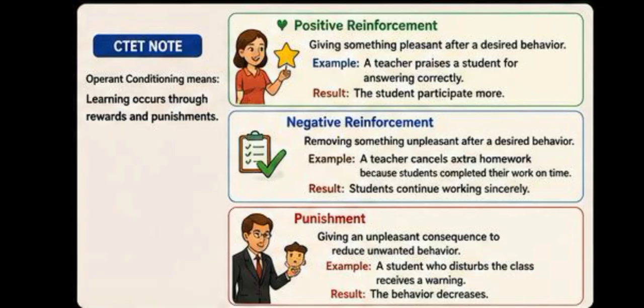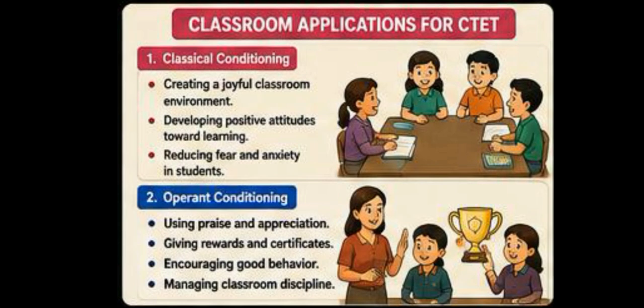Negative reinforcement means removing something unpleasant after a desired behavior. Example, a teacher cancels extra homework because students completed their work on time. Result, students continue working sincerely. Now, what is punishment? Giving an unpleasant consequence to reduce unwanted behavior. For example, a student who disturbs the class receives a warning. The result would be the behavior decreases.